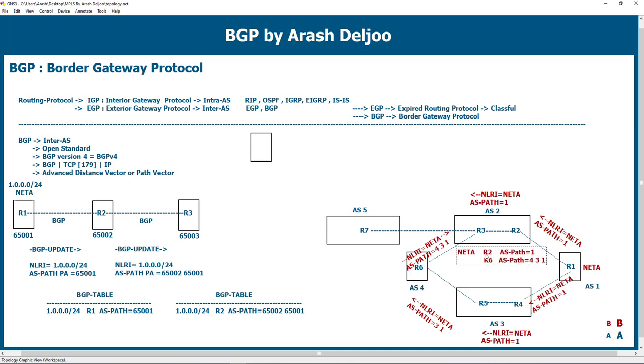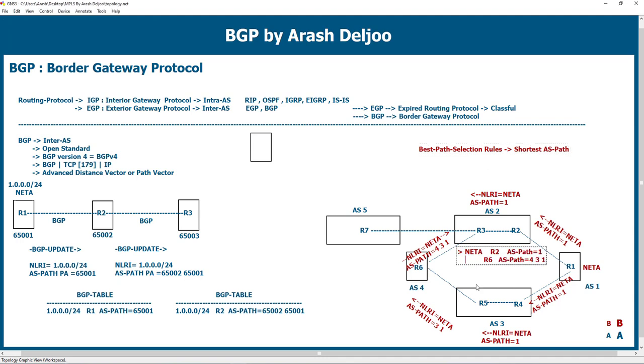Okay? We have a special rule in BGP for selecting the best path. The best path selection rules indicate that the route with the shortest AS path is the better path. Shortest AS path is better. Because of that, R3, between these two routes to net A, chooses the route received from R2.